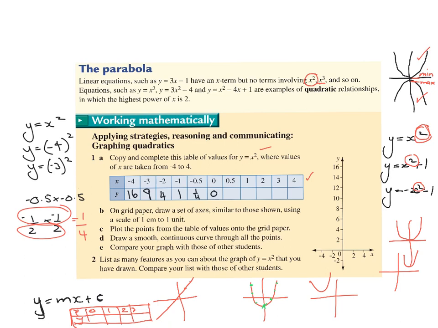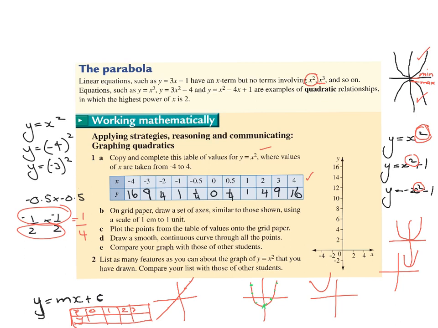0 squared is going to be 0. Now notice what happens when I start heading to the other side. 0.5 squared is a quarter. 1 squared is 1. 2 squared is 4. I'm getting the same numbers that I did with the negatives. Why is that? Hopefully you're thinking: because a negative times a negative is a positive. So you end up with the positives on the left and the positives on the right. Hence you end up with a curve that reflects itself, because the y values are the same.